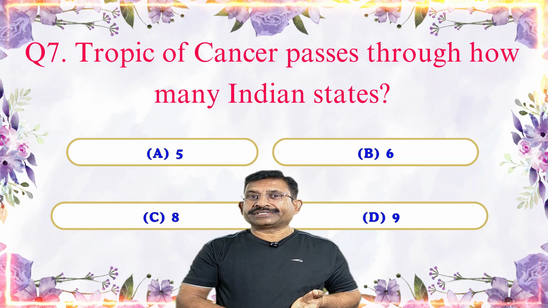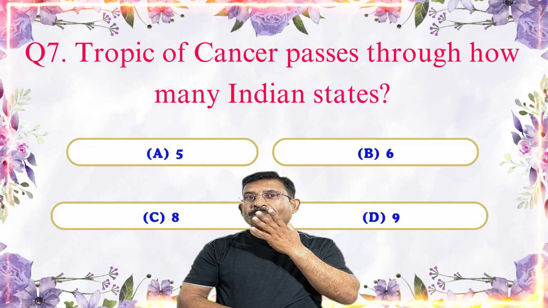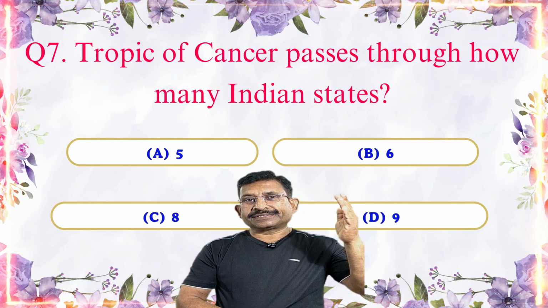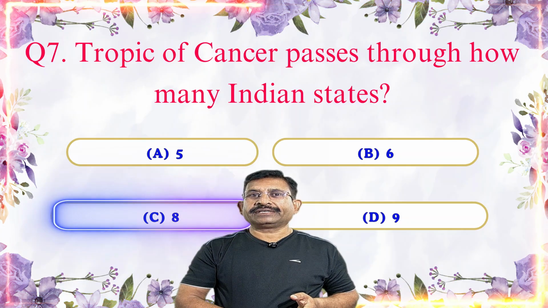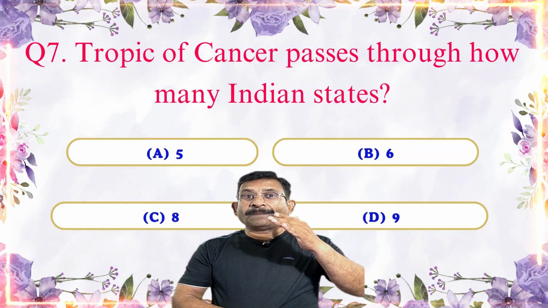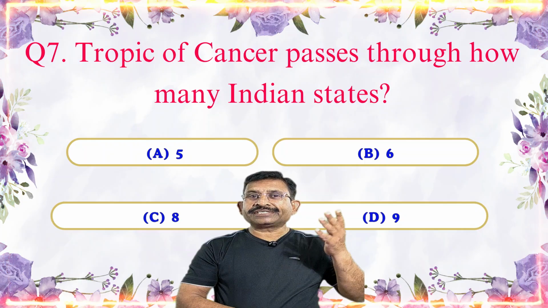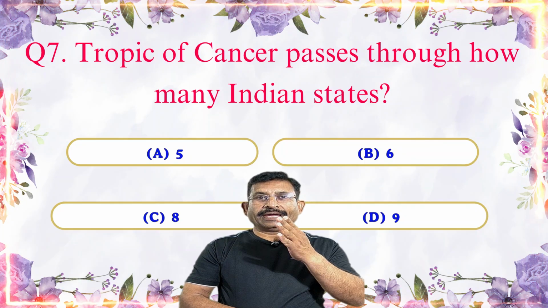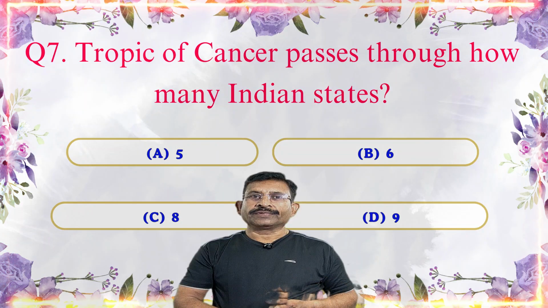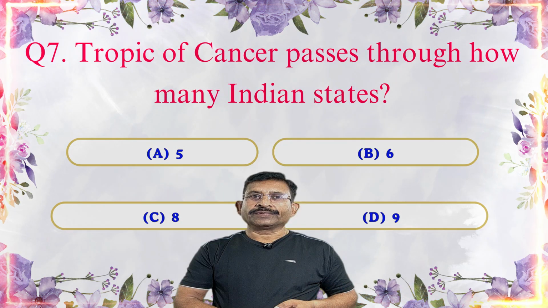Option C is correct, because it passes through 8 states like Gujarat, Rajasthan, Madhya Pradesh, Chhattisgarh, Jharkhand, etc.